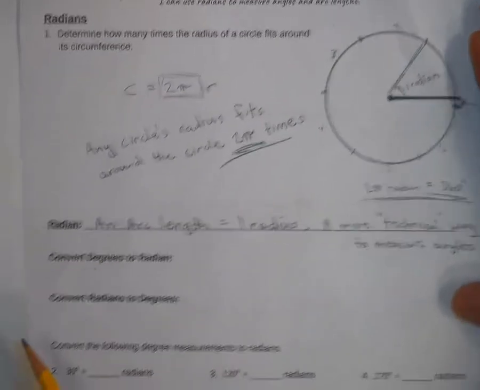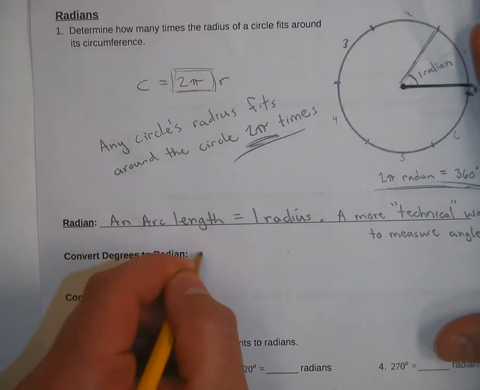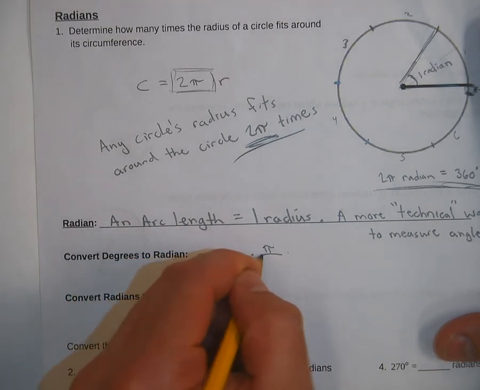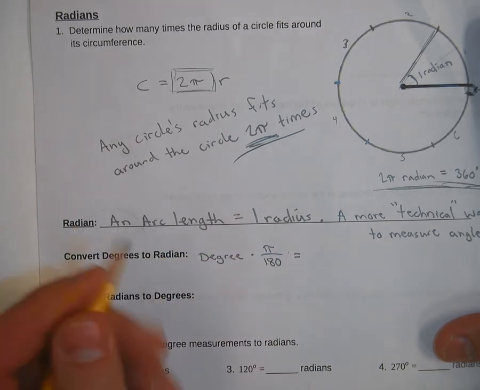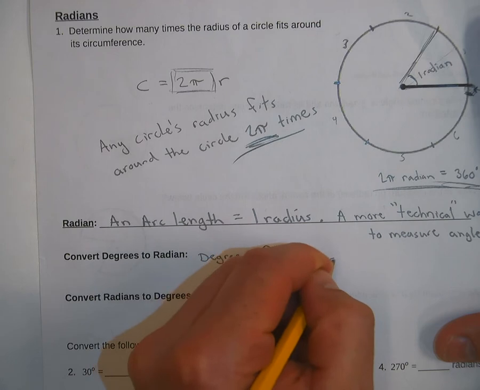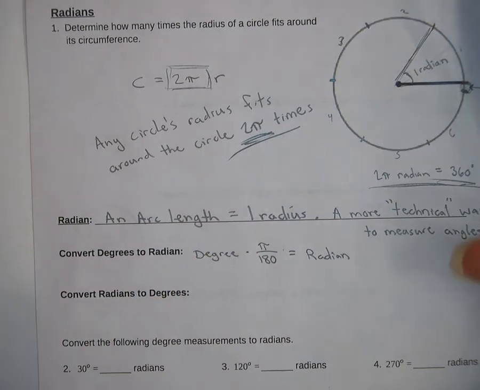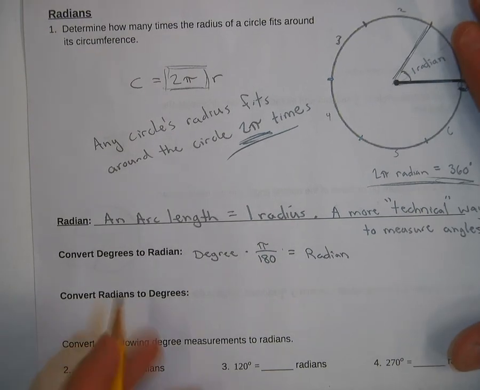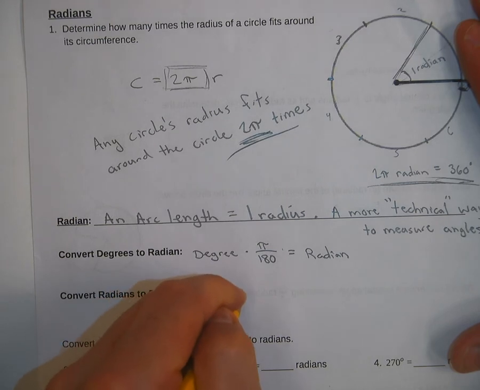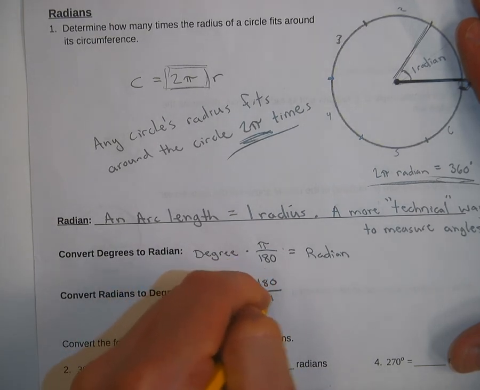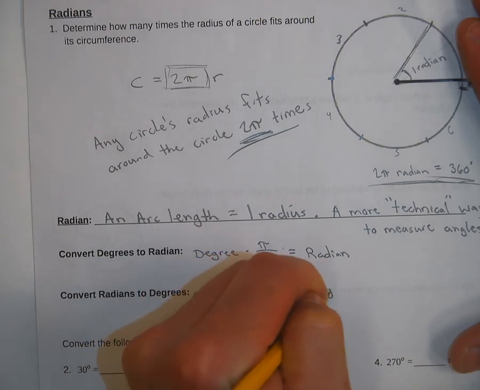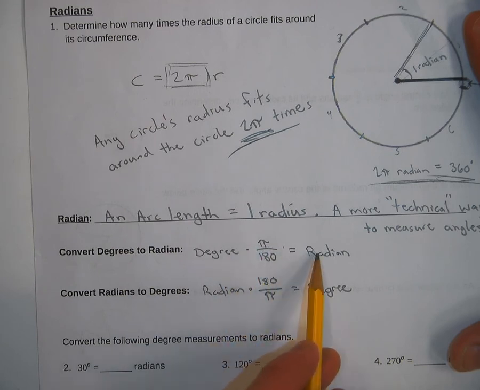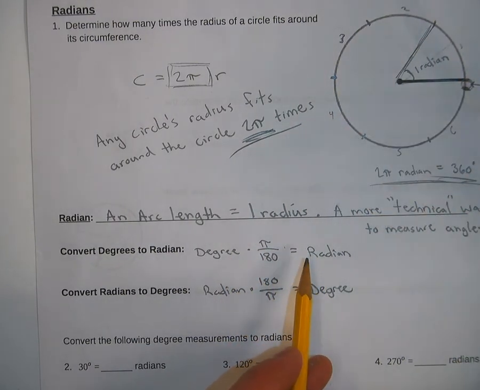Okay. So in fact, the way that we actually convert from degrees to radians is, if you have a degree, you're going to multiply that by pi over 180 to get a radian. And if you have a radian, you're going to multiply that by 180 over pi to get the degree. In this case, you're introducing the pi, you're multiplying by pi, and all radians are in units of pi, or in multiples of pi, I should say.